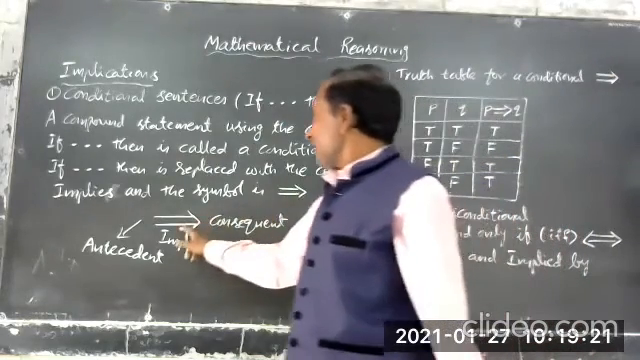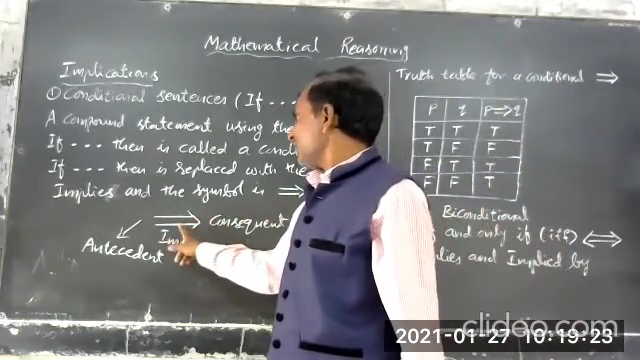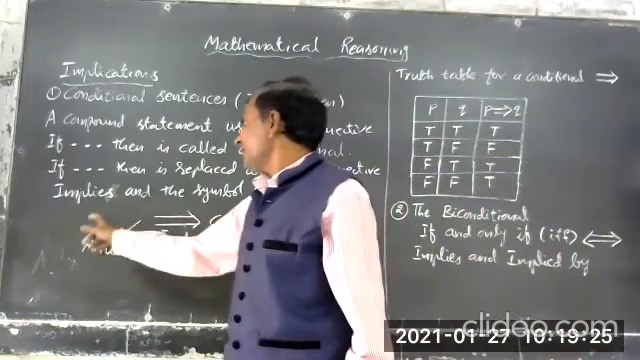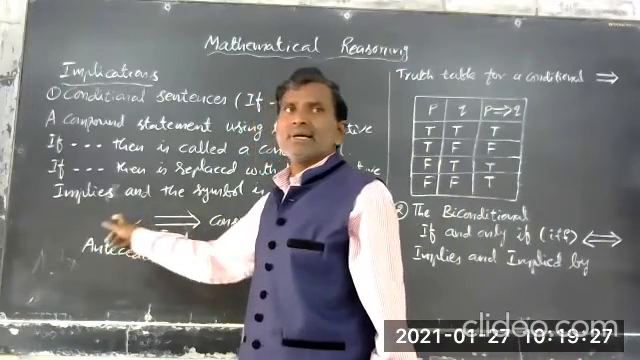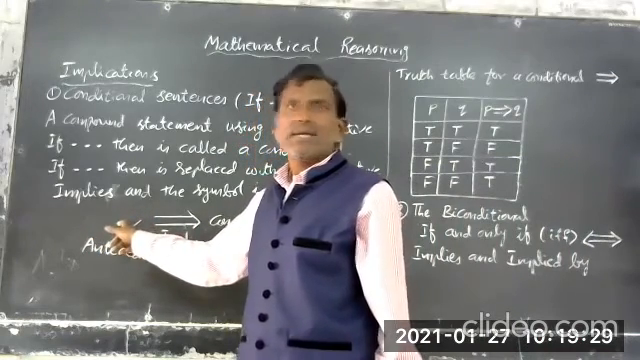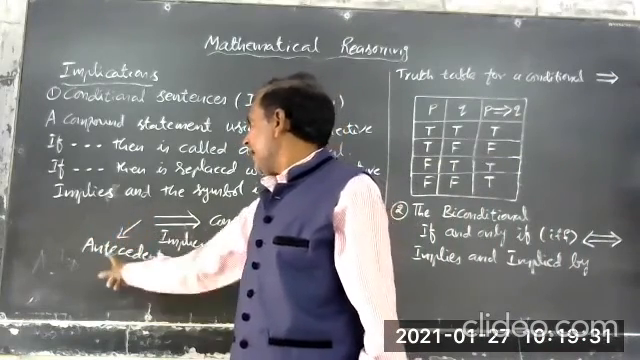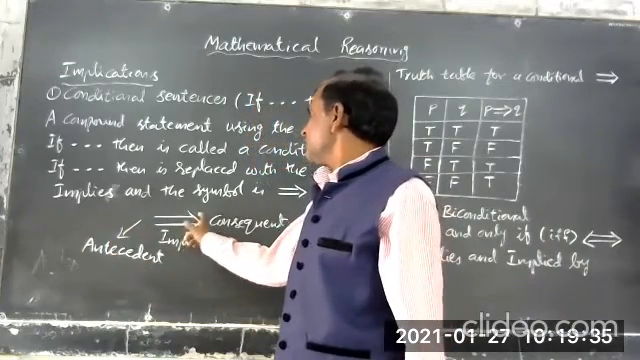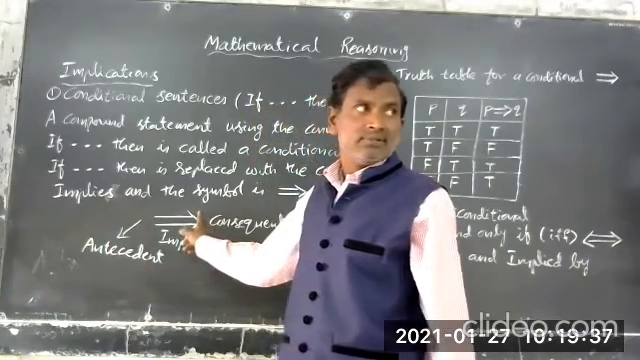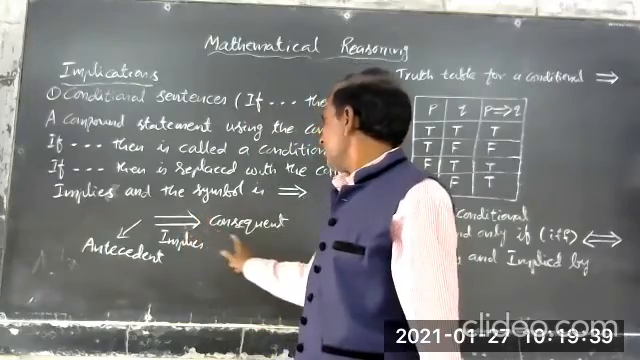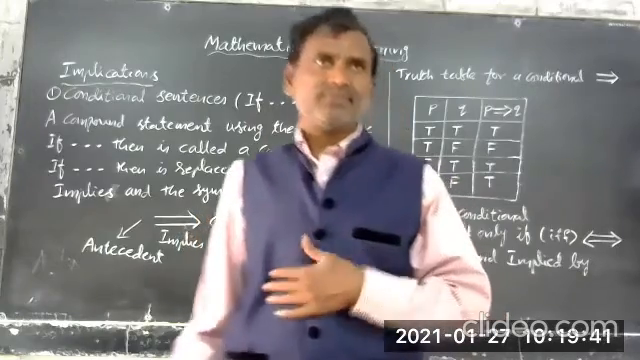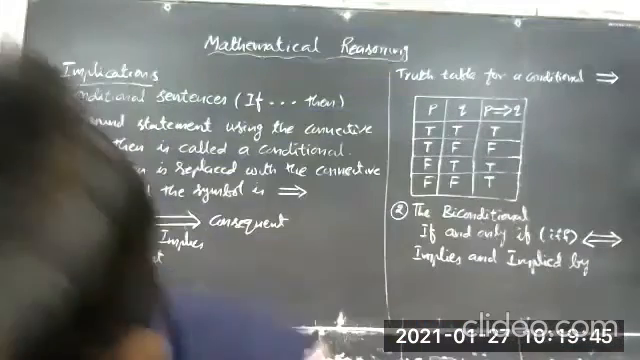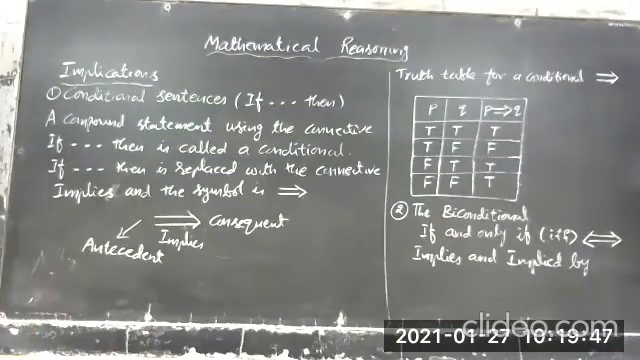For this symbol implies, whatever the sentence is that is related to the word if, that is called the antecedent. And the sentence that comes after the word then is called the consequent. So antecedent, consequent. Okay.